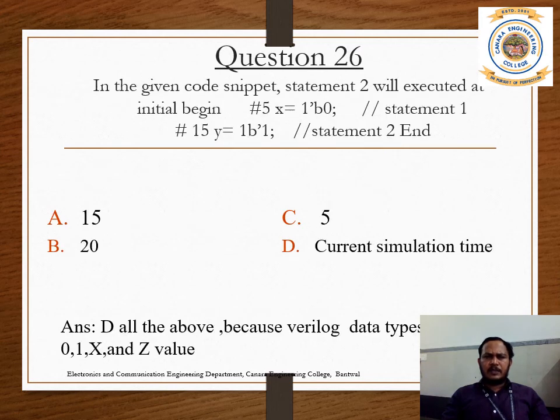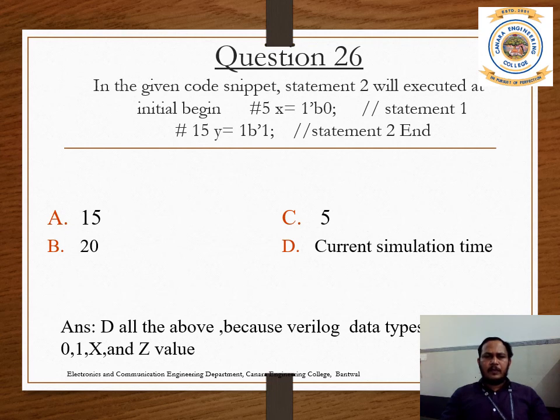Question number 26. In the given code snippet, statement 2 will be executed after: initial begin #5 x is equal to 1'b0 and #15 y is 1'b1, statement 2 and end. The question is after what time statement 2 will execute.